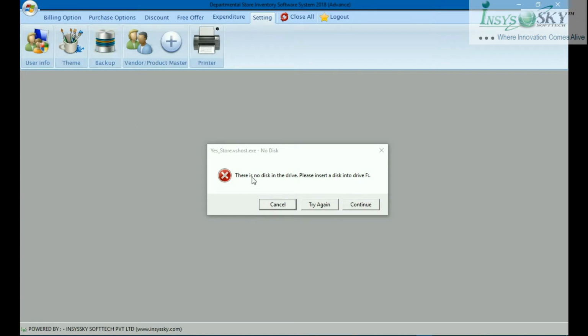Here it's saying no disk is there because I have not put in a pen drive. If I put in a pen drive, the file will immediately go to it. It's an amazing facility to keep all the data from the computer or the server on another disk. It can be a hard disk, a pen drive, whatever. I'm cancelling it, as it could not be done because the pen drive is not there.